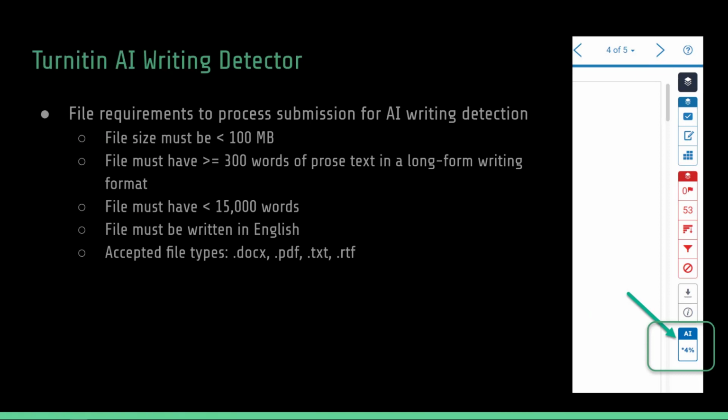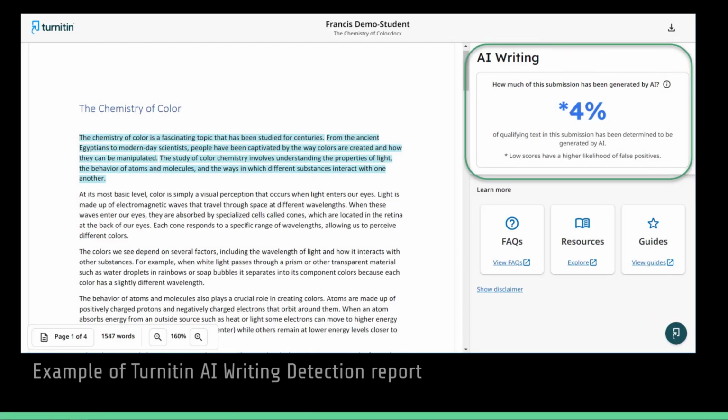The file requirements to process a submission for Turnitin's AI writing detection are: the file size must be less than 100 megabytes, and the file must have at least 300 words of prose text in a long form writing format, but should not have more than 15,000 words. Currently, Turnitin's AI writing detection can only check for text written in English, and the accepted file types are .docx, .pdf, .txt, and .rtf.